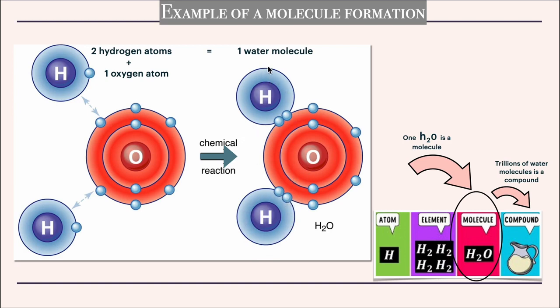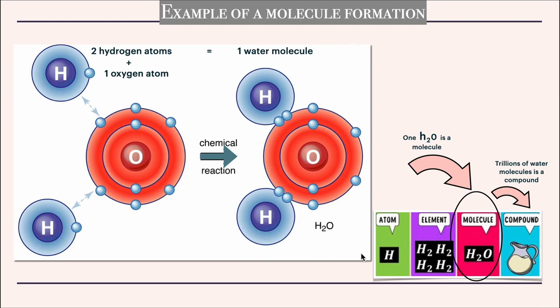And this is also stable now because it has got 2 electrons in its first shell. And this oxygen atom is also stable because it has got 8 electrons in its second shell. 1, 2, 3, 4, 5, 6, 7, 8. Yes, understood? So that's how one molecule is formed.